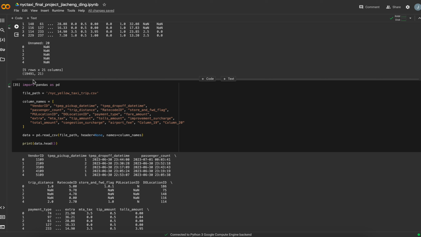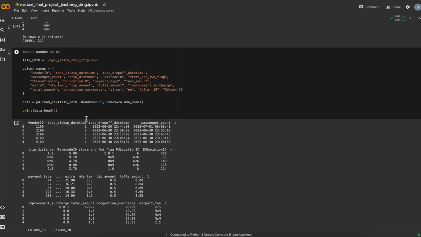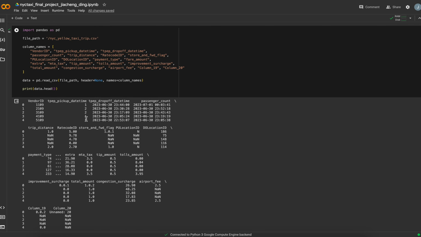And I also need to transform the date and time data. I take the pickup datetime and the dropoff datetime columns and convert them, which helps me better analyze the time features. I get some new features from the dataset, for example a time column and the day of the week, such as Monday, Tuesday, or Thursday, and I calculate the duration of the trip. It helps me understand the dataset more deeply.